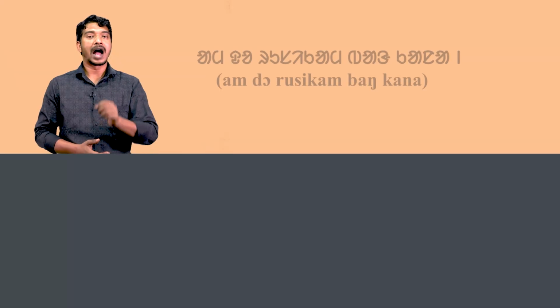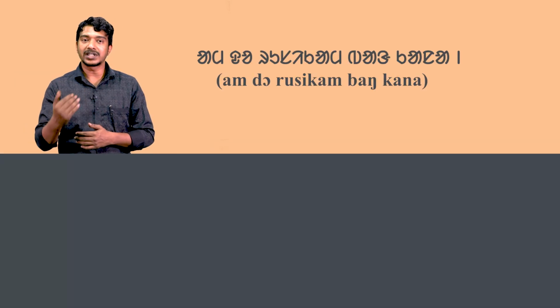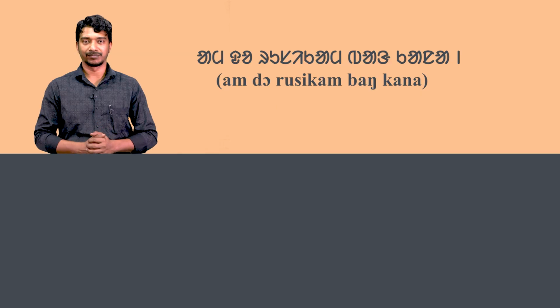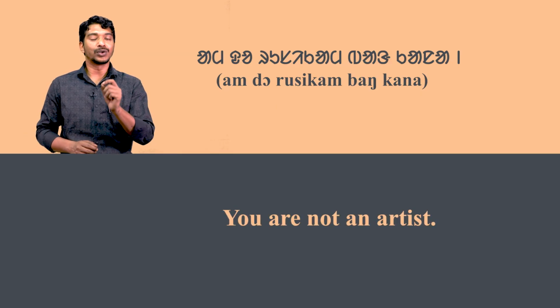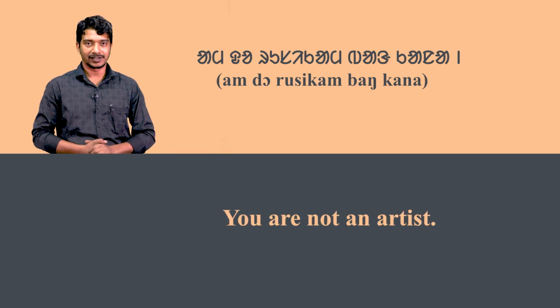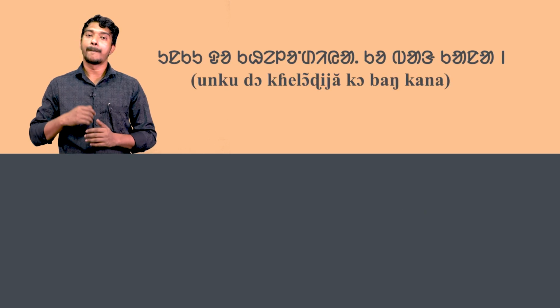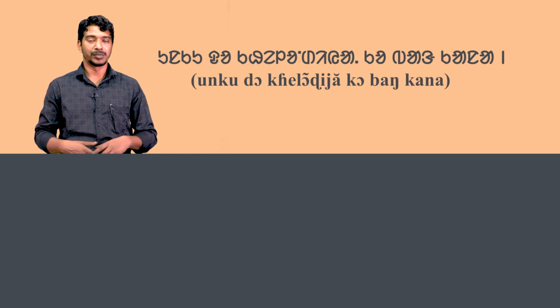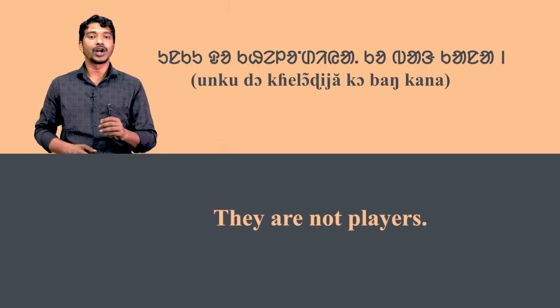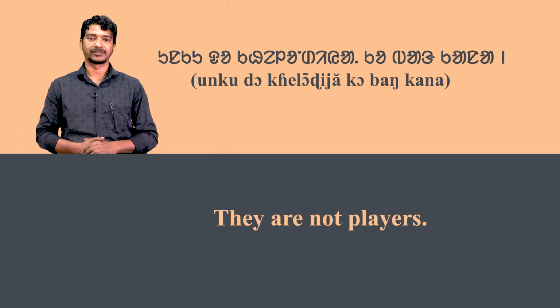Now look at the negative sentence pattern with the principal verb kana. For example, am do rusikam bang kana means you are not an artist. Unku do khelodiye ko bang kana means they are not players.